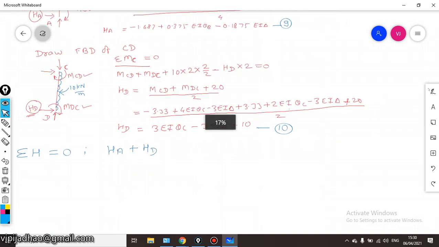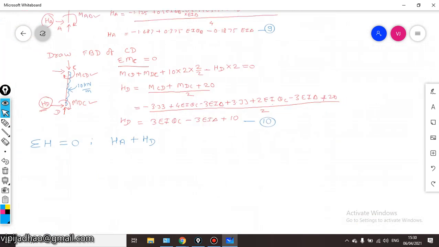So plus 2 kilonewton load which is acting in plus x direction, minus 10 kilonewton per meter uniformly distributed load. So the magnitude will be 10 into 2, and this is equal to 0. We have to add HA and HD, that is equation number 9 and equation number 10.